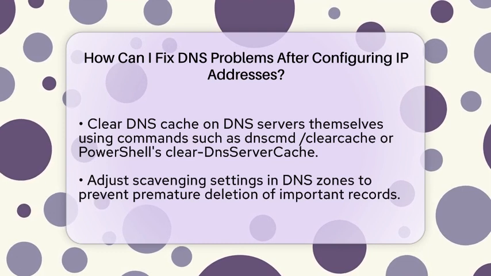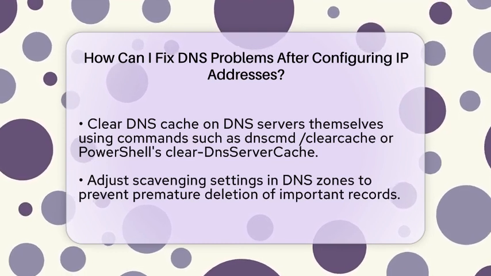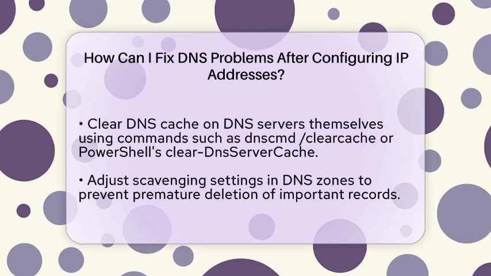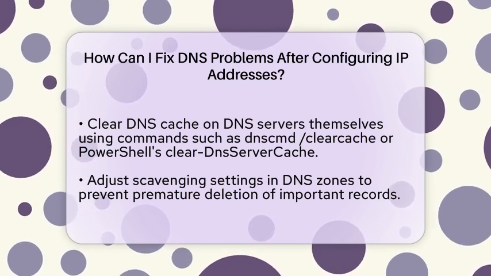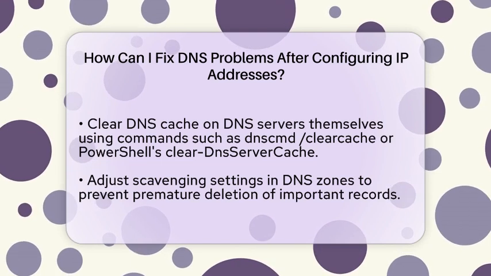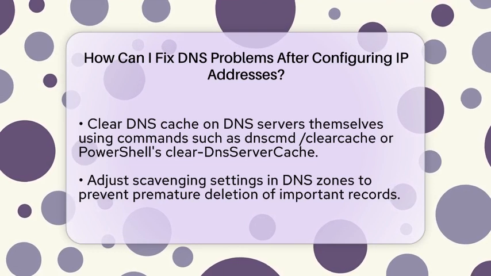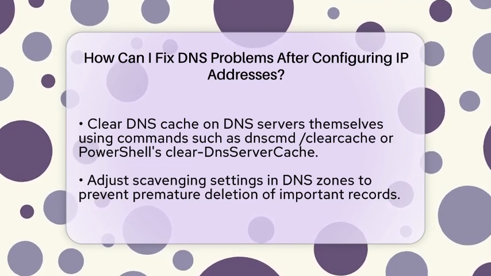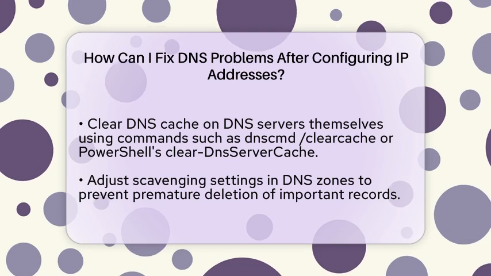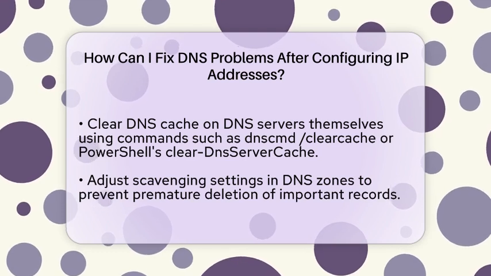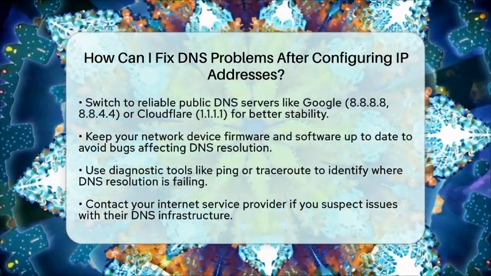Sometimes, DNS records can be prematurely deleted due to scavenging settings. Adjust the no-refresh and refresh intervals in your DNS zone properties to prevent important records from being removed too soon. If issues persist, consider switching to reliable public DNS servers like Google Public DNS at 8.8.8.8 and 8.8.4.4 or Cloudflare at 1.1.1.1. These are often faster and more stable than some ISP-provided options.